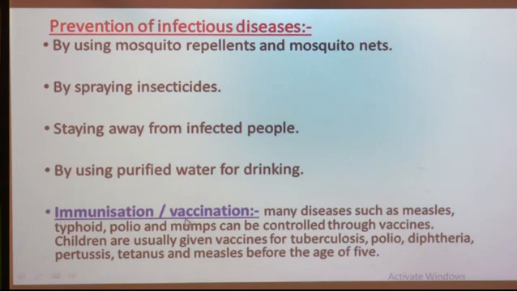Apart from all those methods, one is the most important method, that is immunization or vaccination. Many diseases such as measles, typhoid, polio and mumps can be controlled through vaccines. So what is meant by vaccination, or what is the process of immunization? This is a very important way to protect people, especially children, from getting diseases. Why? Because they are more likely to get some serious communicable diseases.